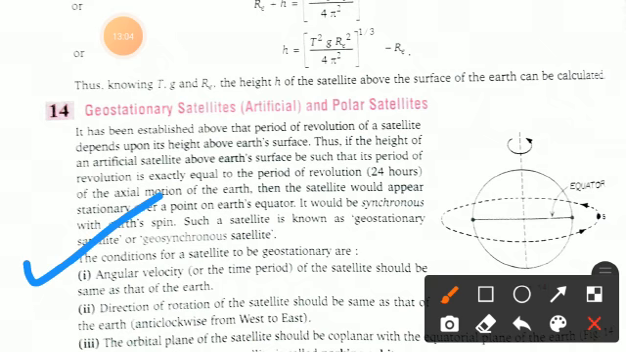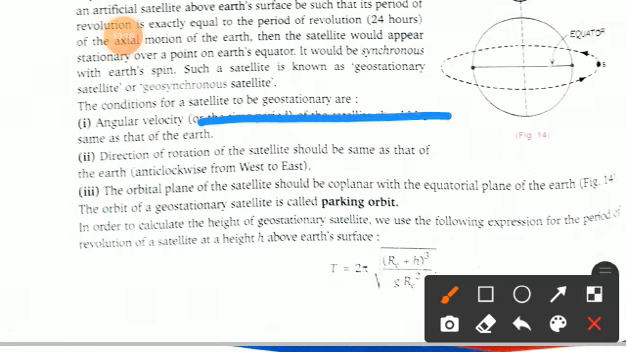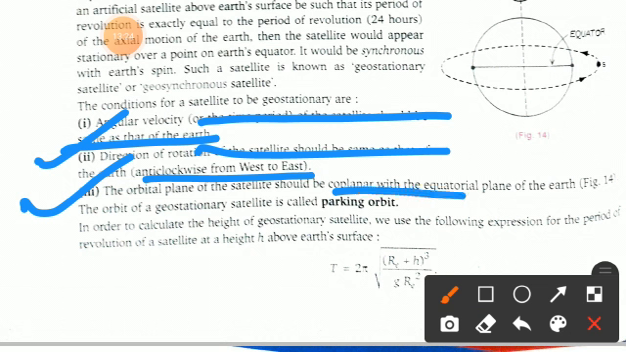The conditions for a satellite to be geostationary, this is the important one. The first one is that the angular velocity or the time period of the satellite should be the same as that of the Earth. Clear? Now the second one, the direction of rotation of the satellite should be the same as that of the Earth, anti-clockwise from west to east. Now the third one, the orbital plane of the satellite should be coplanar with the equatorial plane of the Earth. You can see this in the figure here. The orbit of a geostationary satellite is called the parking orbit.